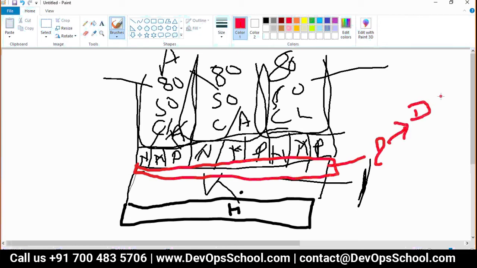That means Docker can be installed anywhere on the kernel. Understand that? See where it is. Where is the placement of Docker? Docker is on top of the kernel, and the kernel you can have in an operating system. The operating system can be in a physical machine or a virtual machine. That means Docker you can install in a physical machine and in a virtual machine. Don't you think so? Correct, right?